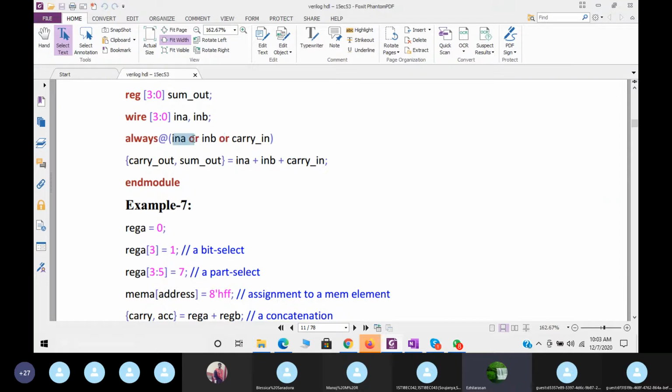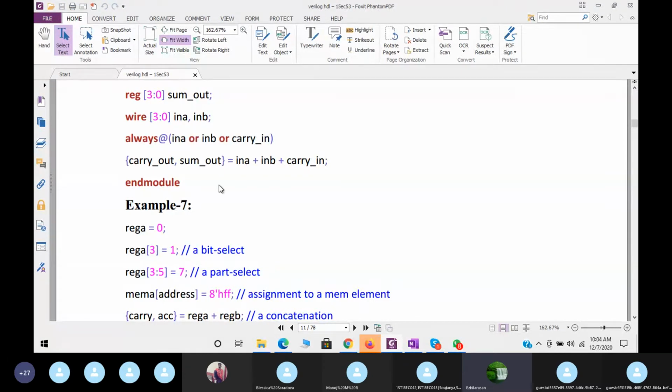This is one of the methods, the sensitivity list: either A or B or carry in. If any one signal out of these changes, then this statement will get executed. Otherwise you can write in A, in B, carry_in. Even that is correct.